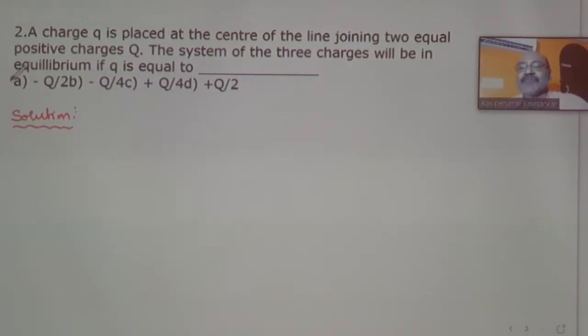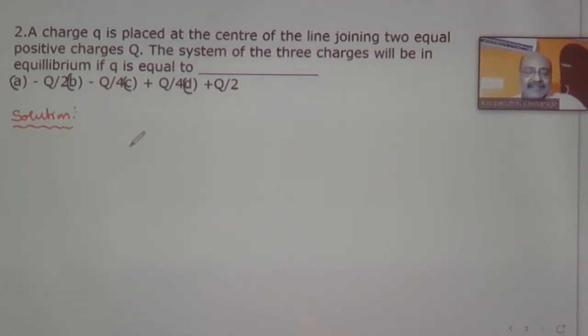So this is option A, this is option B, this one let us consider as option C, and let us consider this as option D. So let us go to the problem again. A charge q is placed at the center of the line joining two equal positive charges.